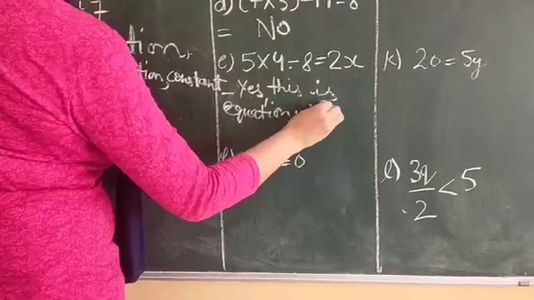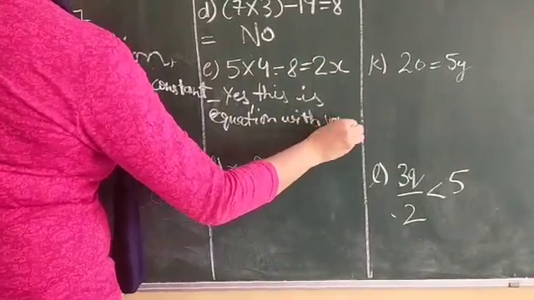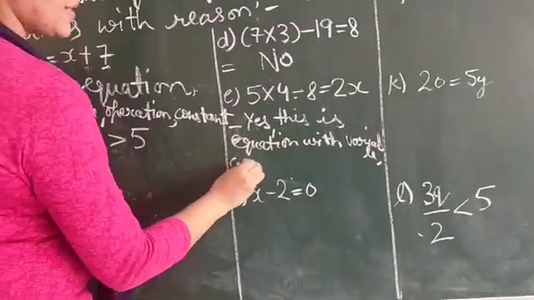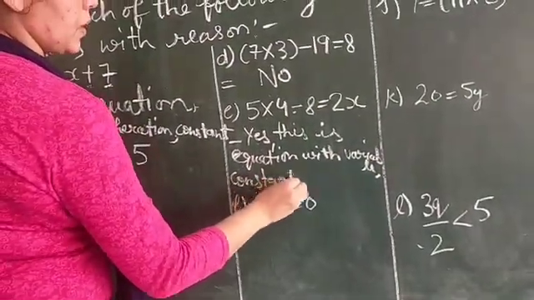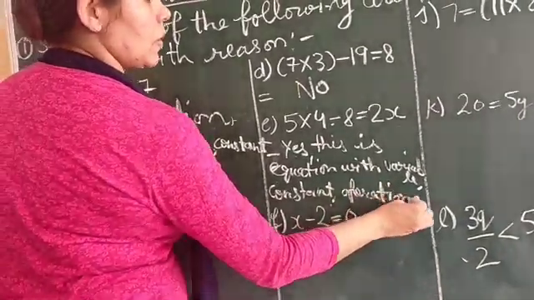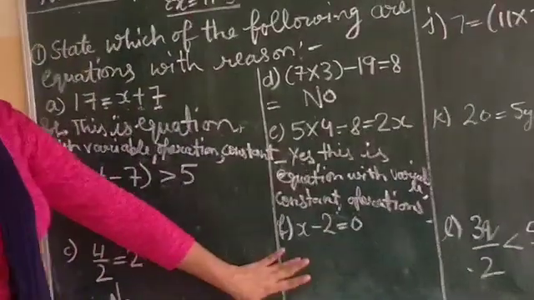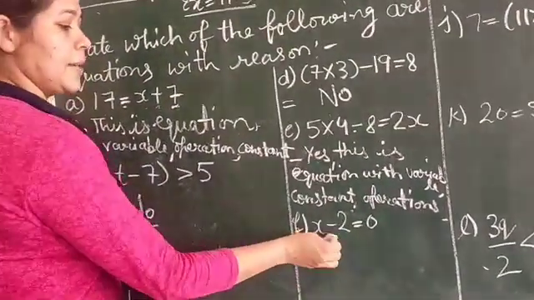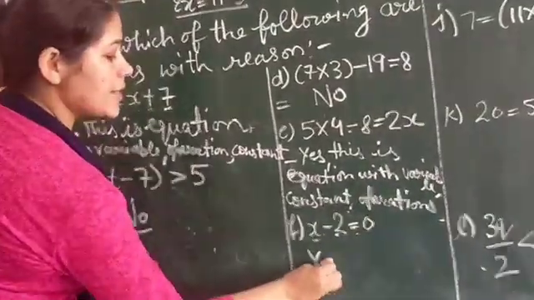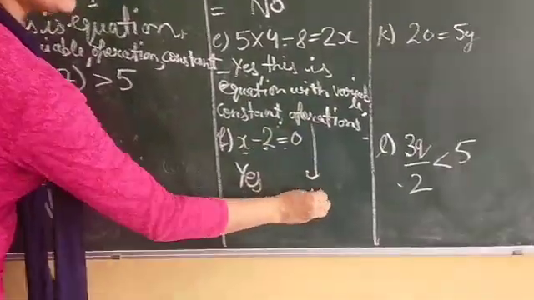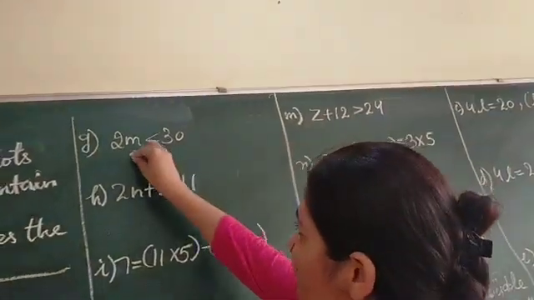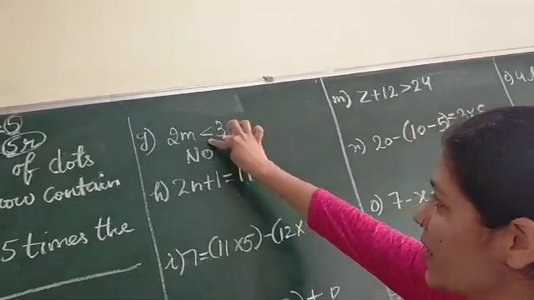with variable, constant and with operations. Now this is also an equation because there is a variable, constant, operations and equal sign. So yes, this is an equation, the same reason will come here. Now G part is not an equation because there is a greater than sign.